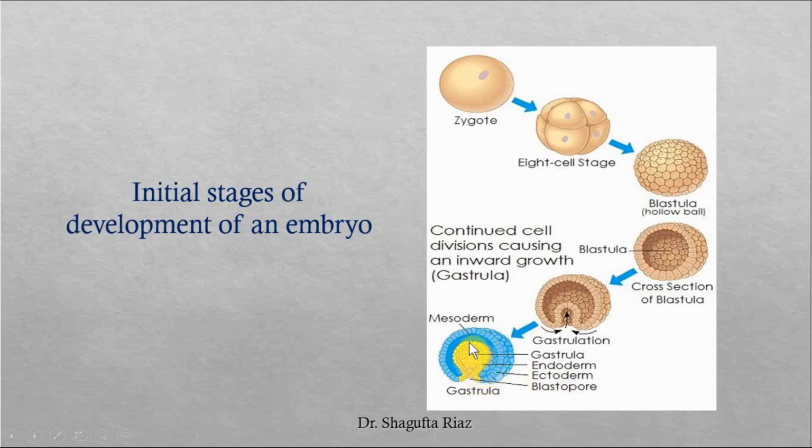The innermost layer, this yellow one, is endoderm, and the layer between the ectoderm and endoderm is mesoderm, right? And after the further development, there is an opening formed in this cellular structure. This opening is known as blastopore. Remember these three layers and the blastopore during gastrula stage, because it will be discussed in further slides in further topics.